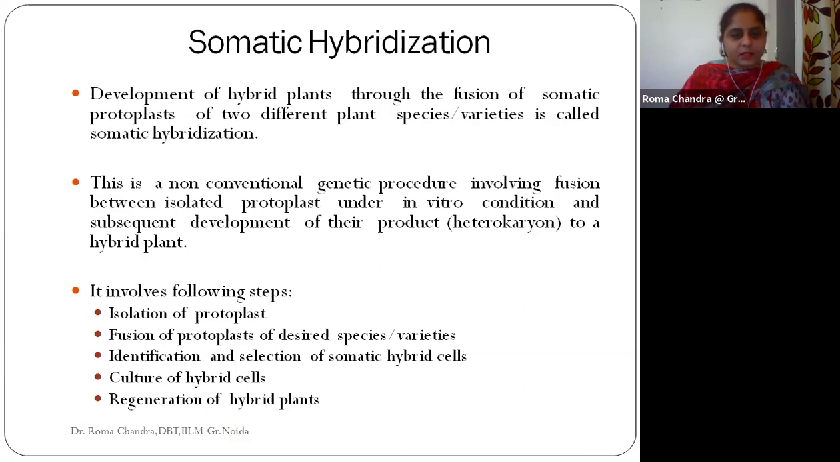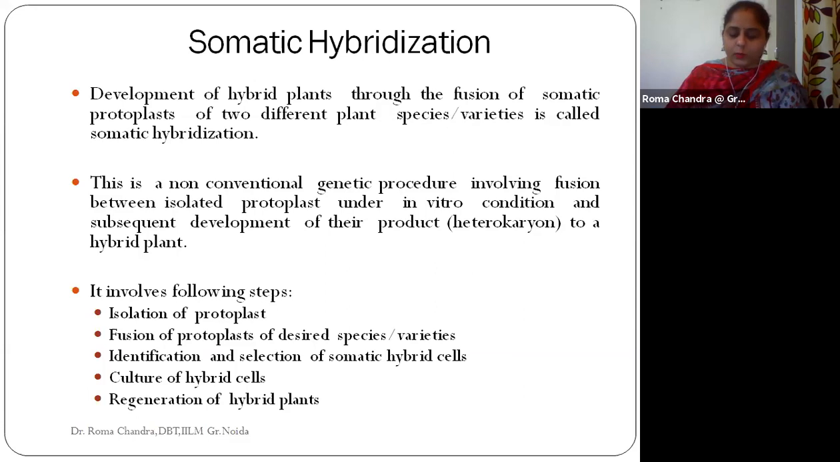Subsequently comes the development of the product, which is actually a heterokaryon. Just because we are taking two different varieties, the product will be a heterokaryon, and finally the hybrid plant is produced. Okay, so the process of somatic hybridization involves the following steps.